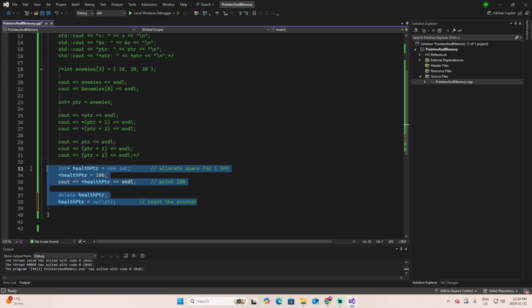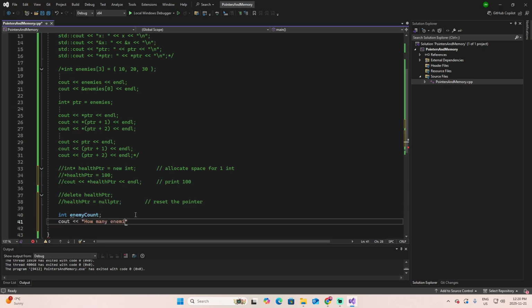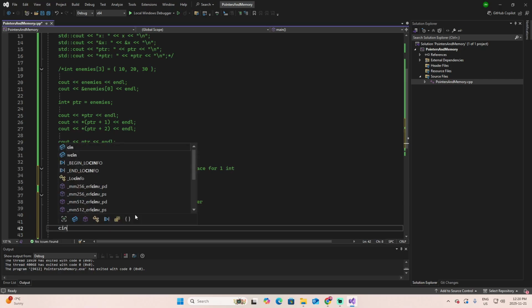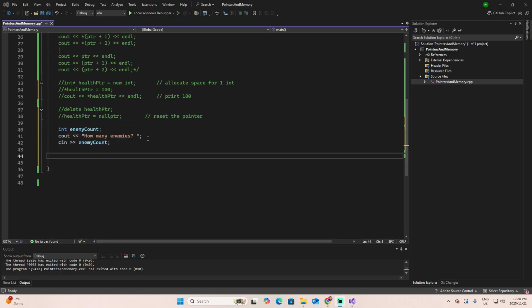Now let's create dynamic arrays. Let's start by asking the user how many enemies we're going to use. So cout how many enemies, cin enemy count. Now let's create our dynamic array. Integer asterisk enemy health equals new integer enemy count.